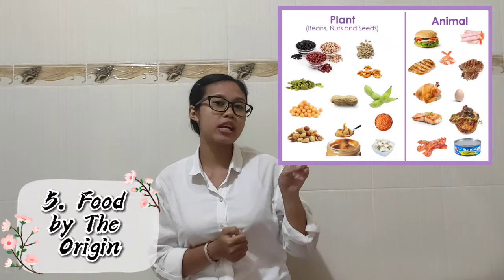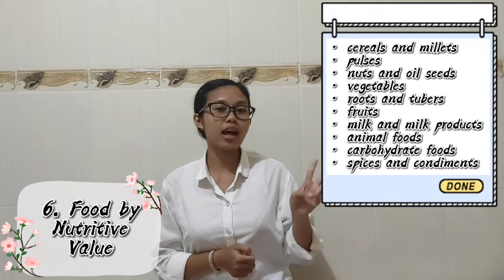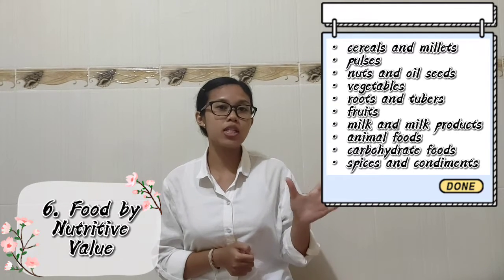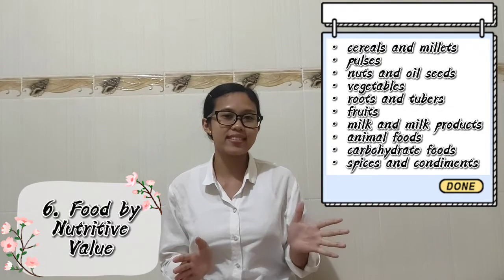And the fifth category, it's food by the origin. It's divided into 2, animal food sources and plant food sources. And the last category, it's food by the nutritive value. It is divided into cereals and millets, nuts and oilseeds, milk, fruits, vegetables, spices, condiments, and the others.